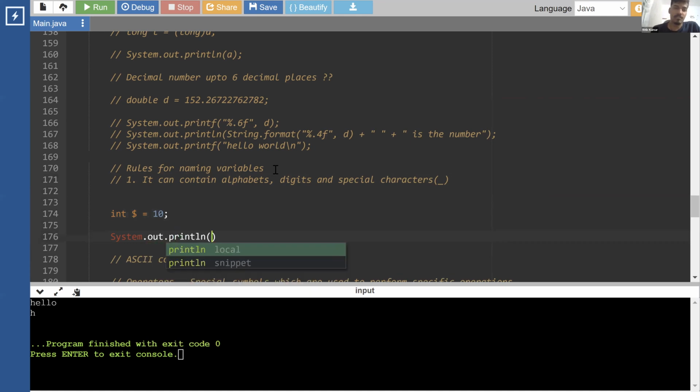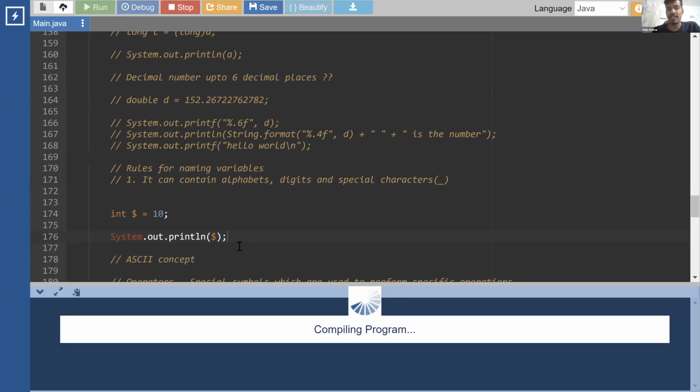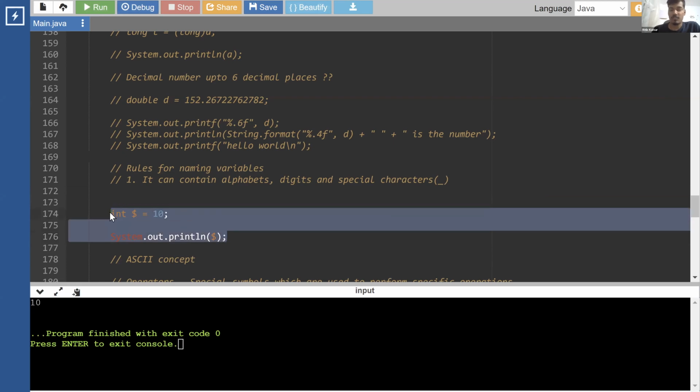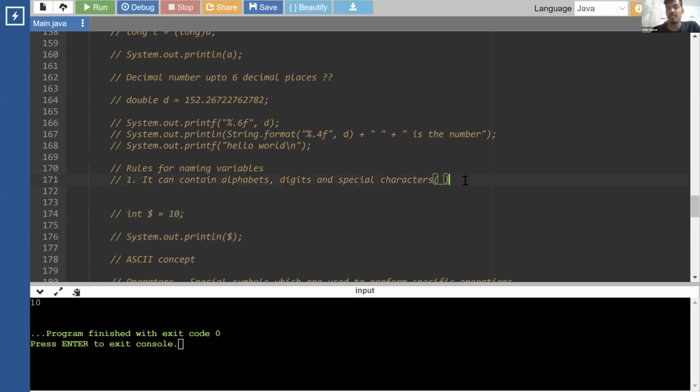Now, why does no one use the $ sign as a variable name? Dollar is a valid variable name, but we should not use it. Let me write it: avoid using dollar.